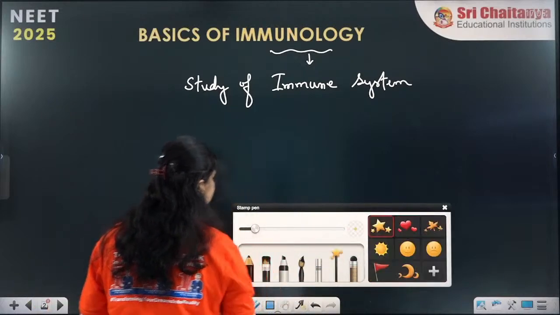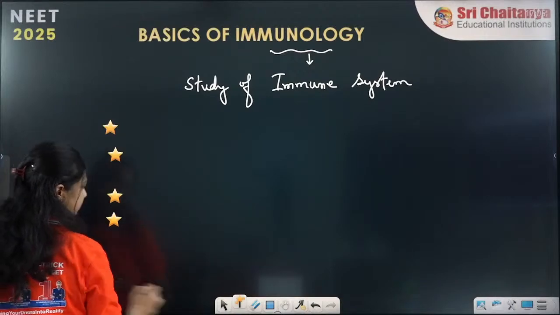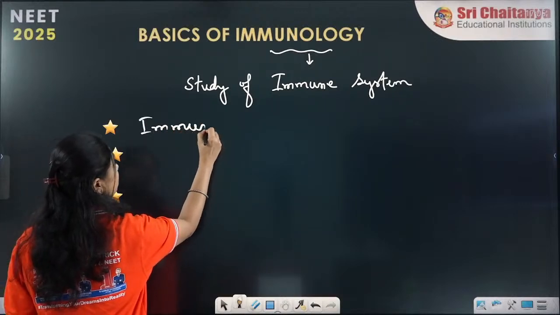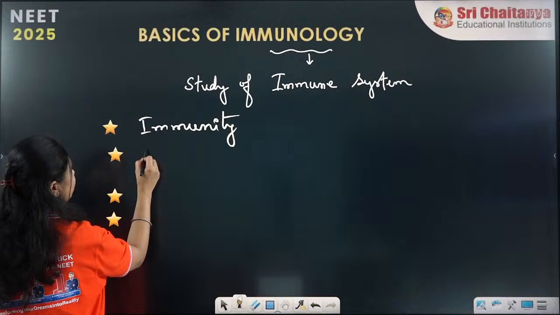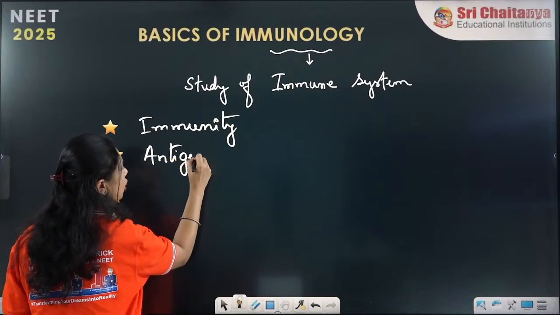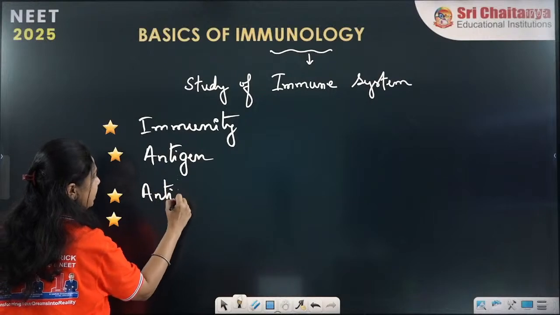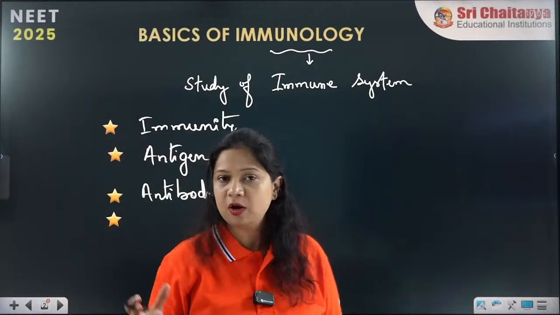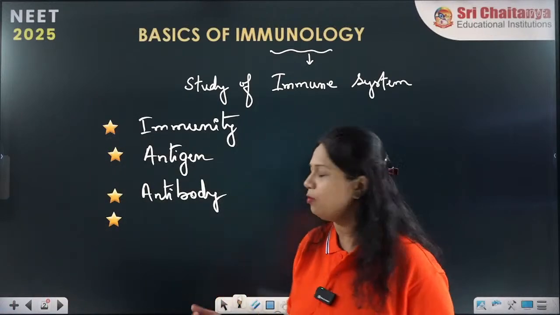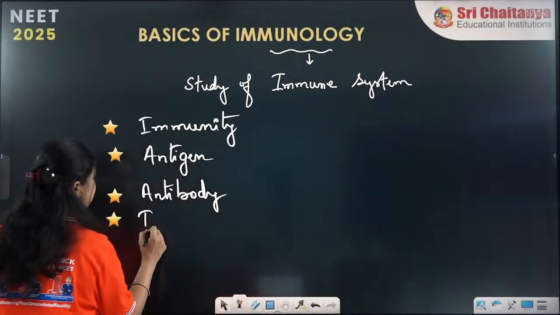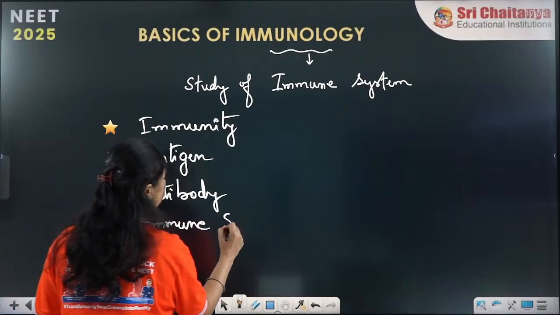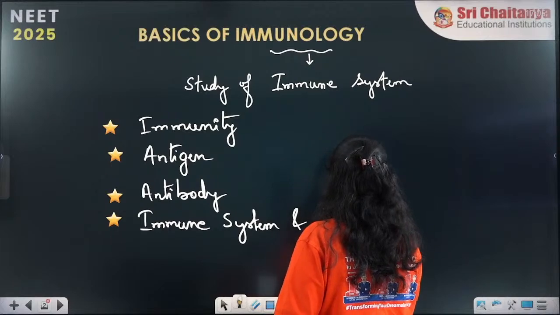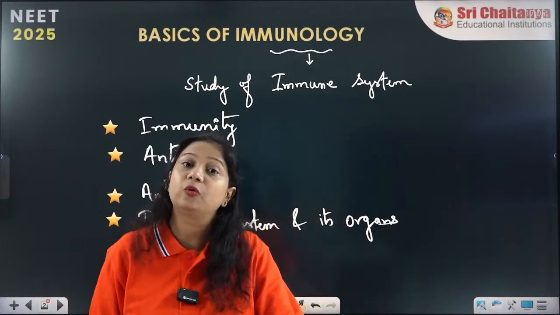So, the terminologies we are going to see today: we will study what is immunity. We will study two most important topics, antigen and antibody. I am very sure many of your seniors are still confused about these words, what is an antigen and what is an antibody. And another most important thing, the immune system and its organs. So these are the topics for today.